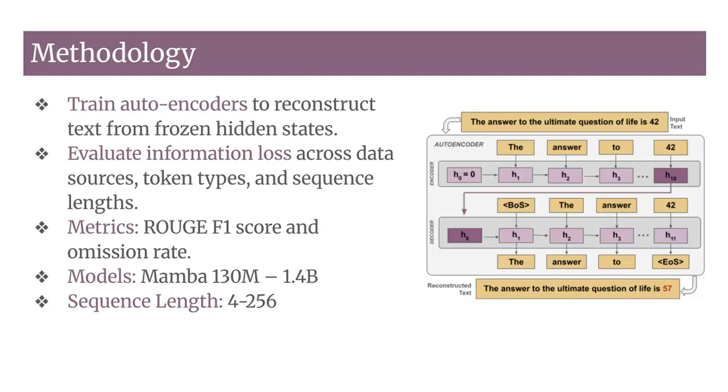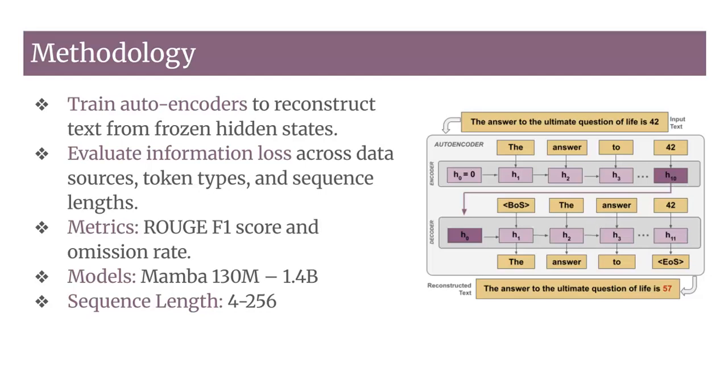In this paper, we introduce a method for understanding which tokens and sequences Mamba is most likely to forget in practical settings. The idea is straightforward. We take input text with known properties such as part of speech, named entity token tags, and sequence level labels, and we compare them to reconstructions generated from Mamba's hidden state. By looking at reconstruction errors measured through F1 scores and token omission rates and relating those errors to labeled properties, we can see patterns in Mamba's selective memory. For example, in the figure here, the number 42 is reconstructed incorrectly as 57.